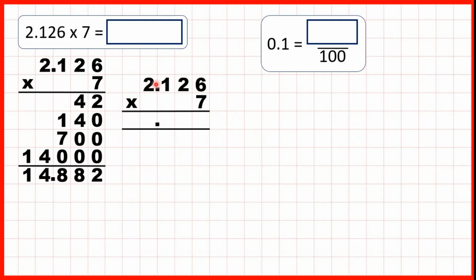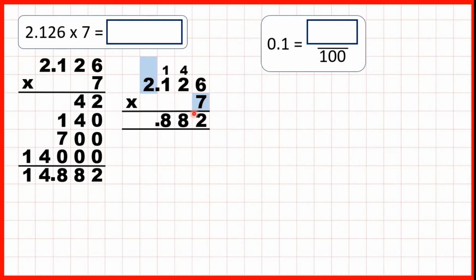So in the question, we have 3 digits after the decimal point, so we need 3 digits after the decimal point in our answer. 6 times 7 is 42, so 4, 2. 2 times 7 is 14, plus the 4 on top. 14 plus 4 is 18, so 1, 8. 1 times 7 is 7, plus the 1 on top is 8.